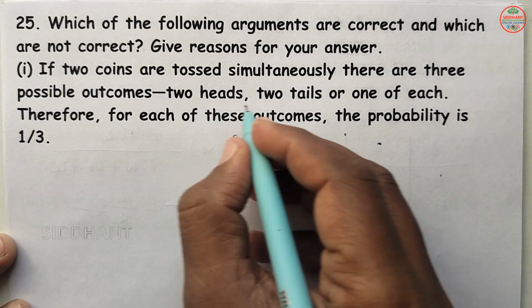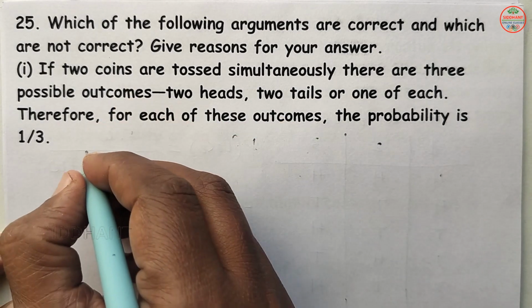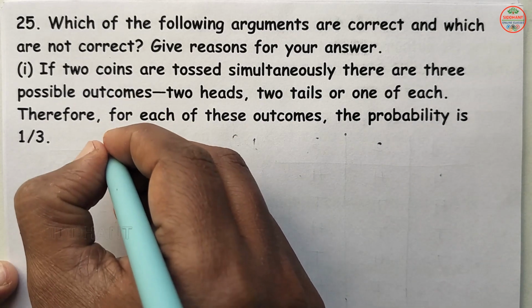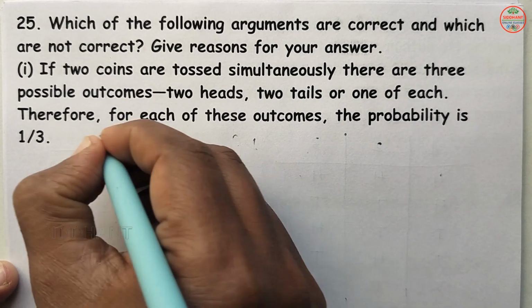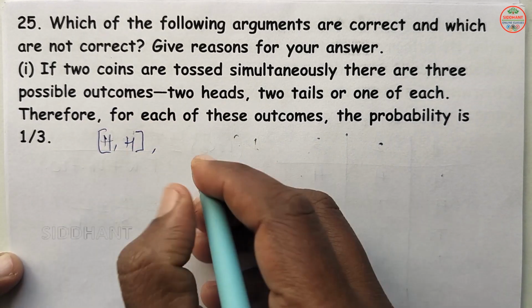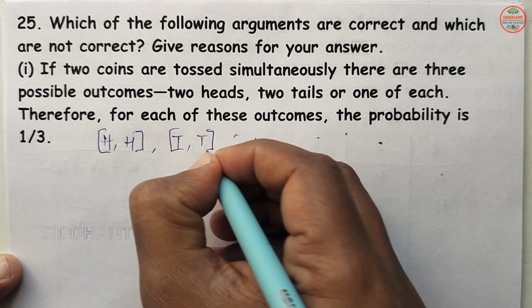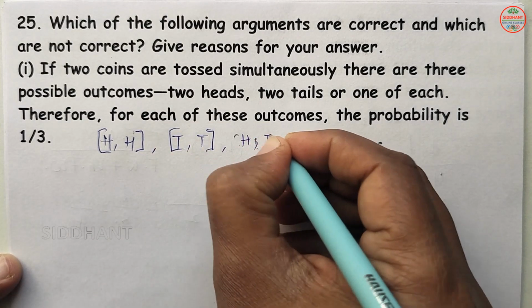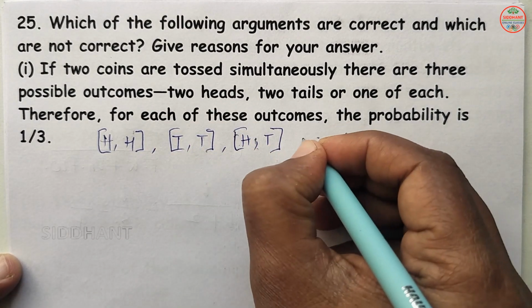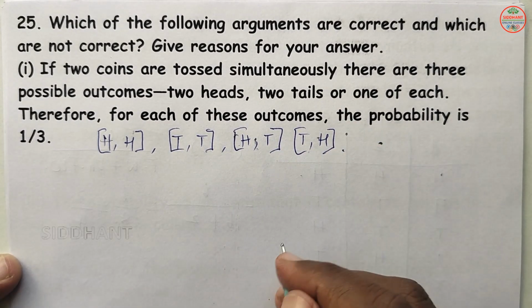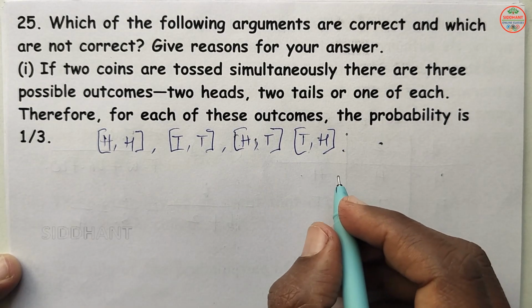When you see the outcomes, 2 coins when they are tossed, outcomes will be head, head, this is one outcome. Next tail, tail, this is another outcome. Next head, tail, another outcome. Next tail and head, this is another outcome. So there are 4 outcomes you are going to see here.